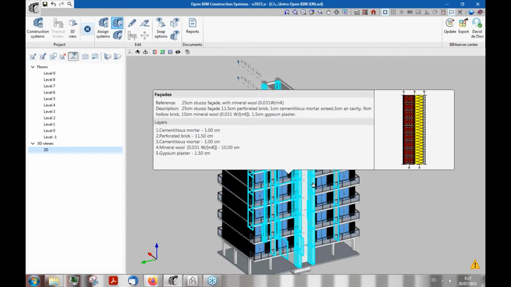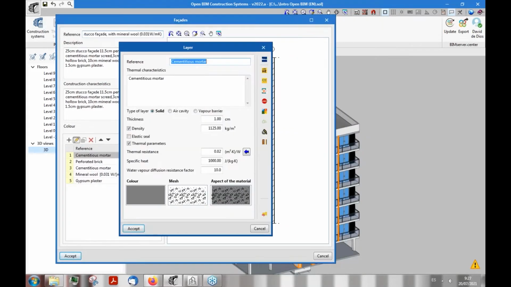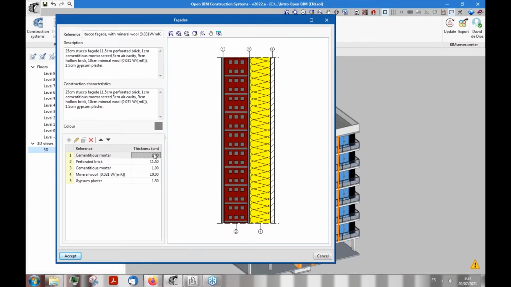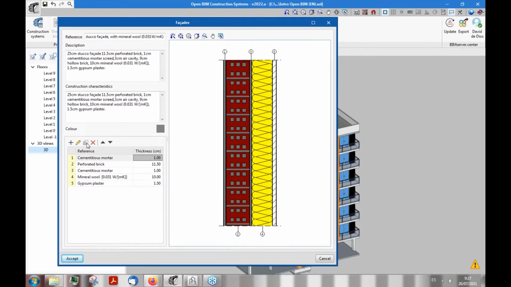David, in this case, we can work with two different professionals in this project. So, for example, I could work from my computer doing the first step with CYPE Architecture, and you work at the same time with your computer in the second step. Okay, can you confirm that? Indeed.